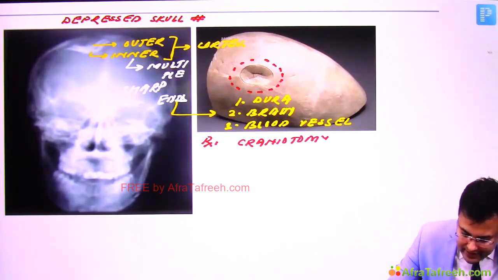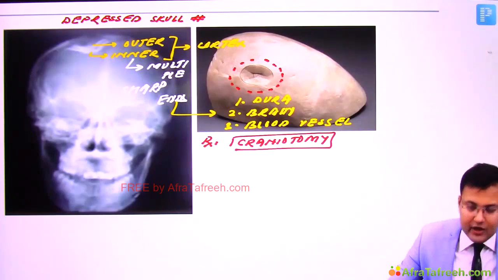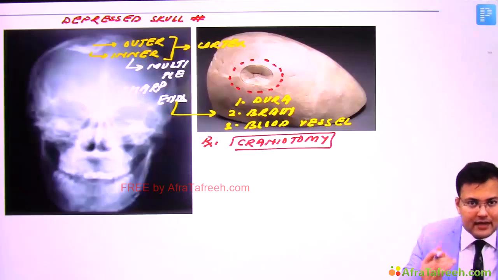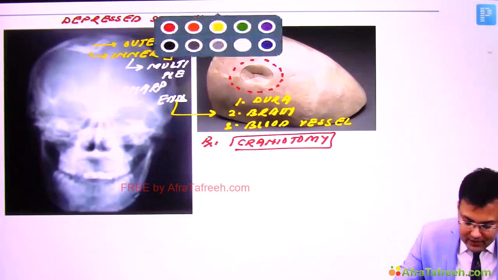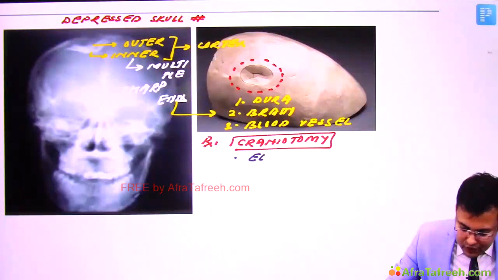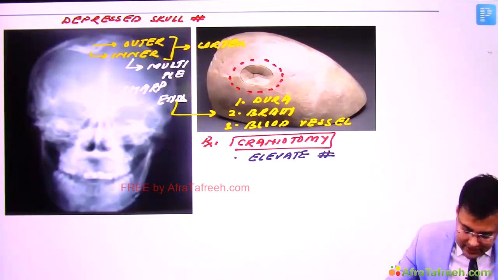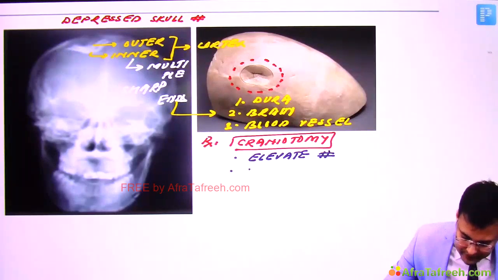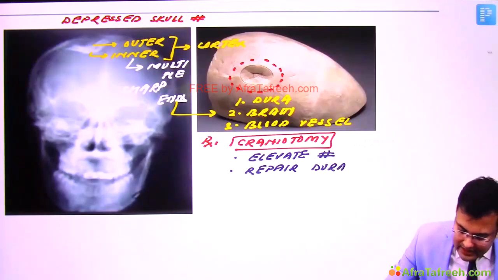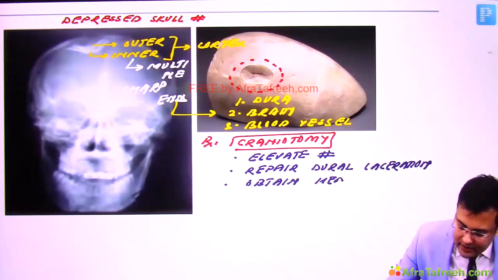And it's very easy to remember why we perform craniotomy. Because it is a depressed fracture, we want to elevate the fracture. Second, there is injury to the dura, there is dural laceration, so we repair the dural laceration. And since there is injury to blood vessels, we have to obtain hemostasis.